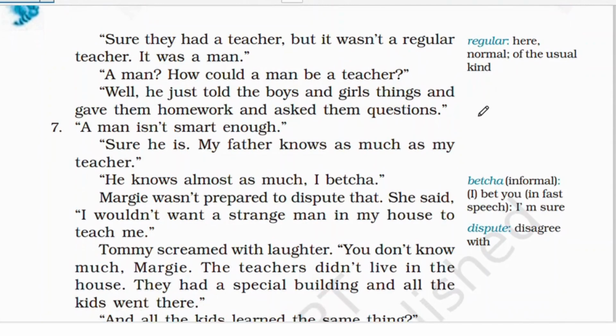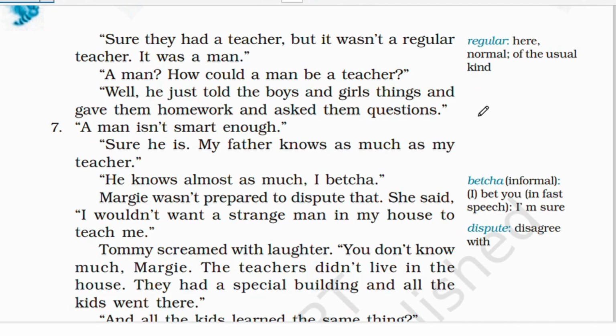Sure, they had a teacher, but it wasn't a regular teacher, it was a man. A man? How could a man be a teacher? Well, he just told the boys and girls things and gave them homework and asked them questions. A man isn't smart enough. So over here Tommy is telling her they had a man as a teacher.